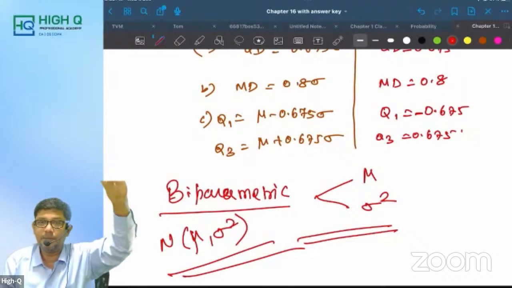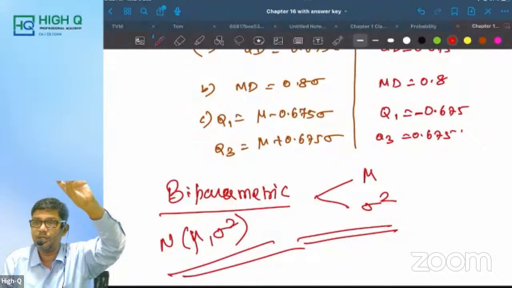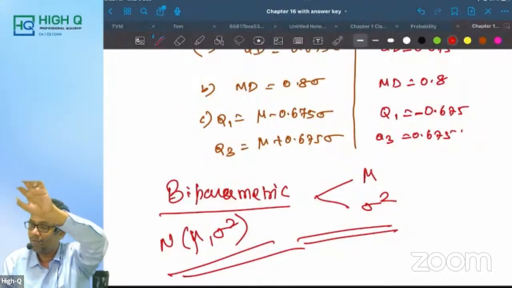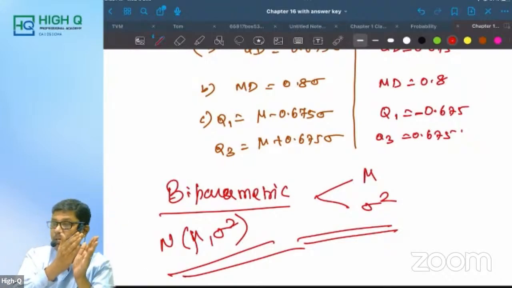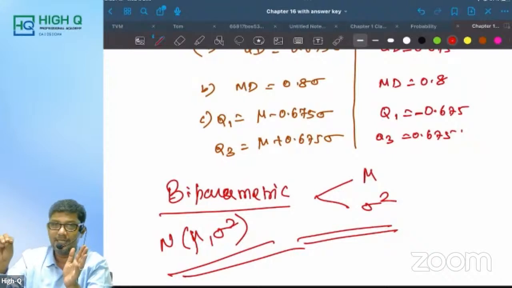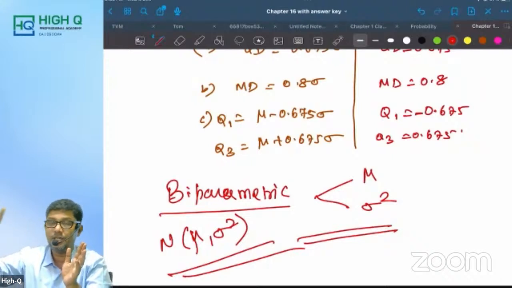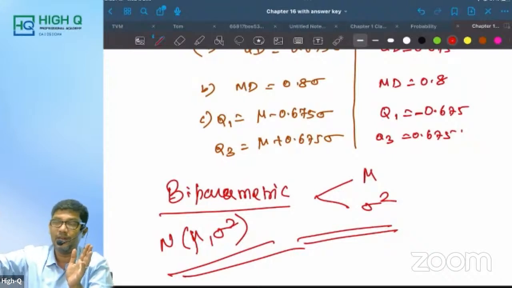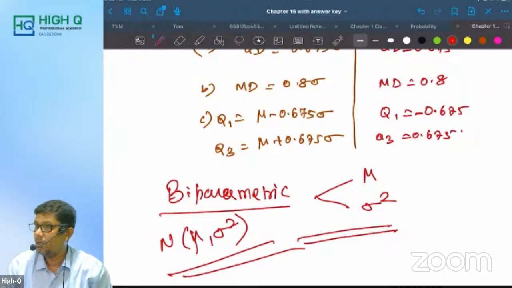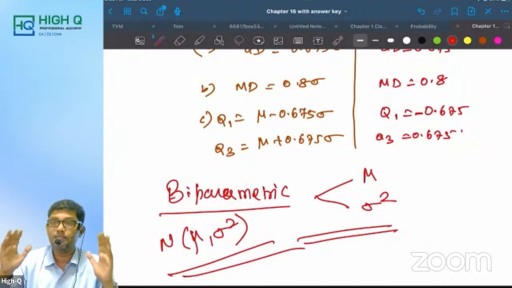The relationship between quartile deviation, mean deviation, standard deviation: QD is to MD is to SD is equal to 10 is to 12 is to 15. QD is equal to 0.675 sigma, MD is equal to 0.8 sigma. Under standard normal condition, QD is equal to 0.675, MD is equal to 0.8, Q1 is equal to mu minus 0.675 sigma, Q3 is equal to mu plus 0.675 sigma. This much you need to remember.